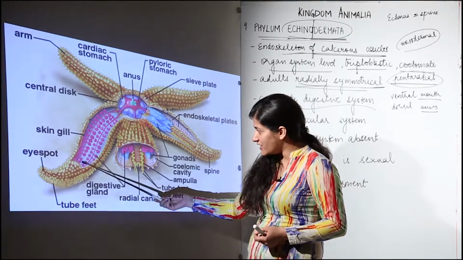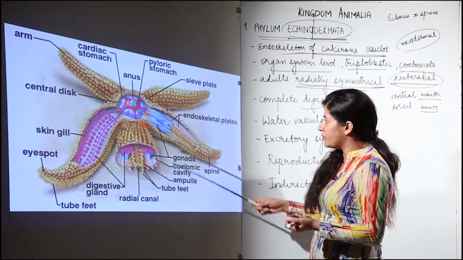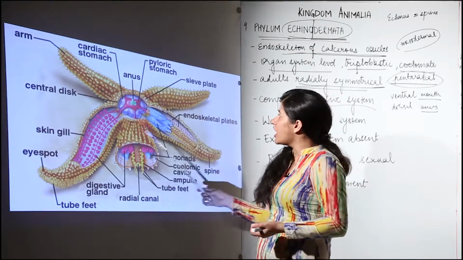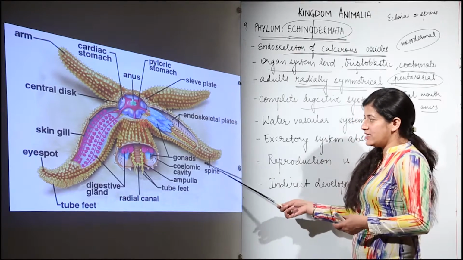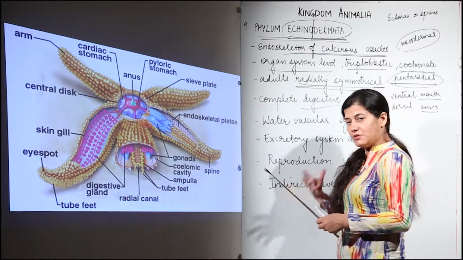There are tube feet which are not shown over here. These are basically the digestive glands. In the previous diagram we had seen that there were tube feet present. There is a central disc. The cardiac stomach lies over here. Each arm has been shown, and this gives you an idea that these are spiny organisms, as you can see over here. That is why the name is echinoderms.